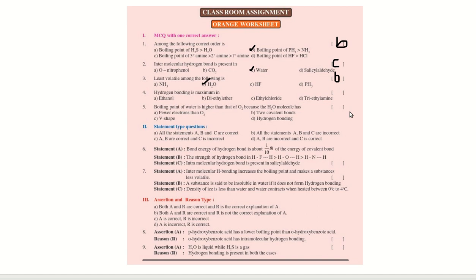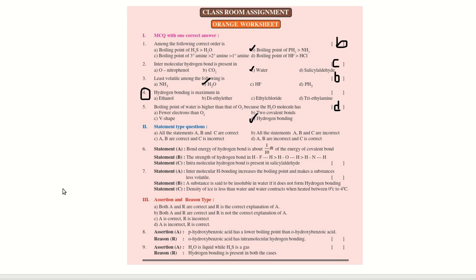Next, fourth one, hydrogen bonding is maximum in this one. Keep it aside, we'll look at later. Okay. Fifth one, boiling point of water is higher than that of O2 because H2O molecule has hydrogen bonding. Option D. So whichever questions I am leaving, like I am just saying we'll discuss later, that one is your homework. Okay, just you should do it. Very little I will be saying.